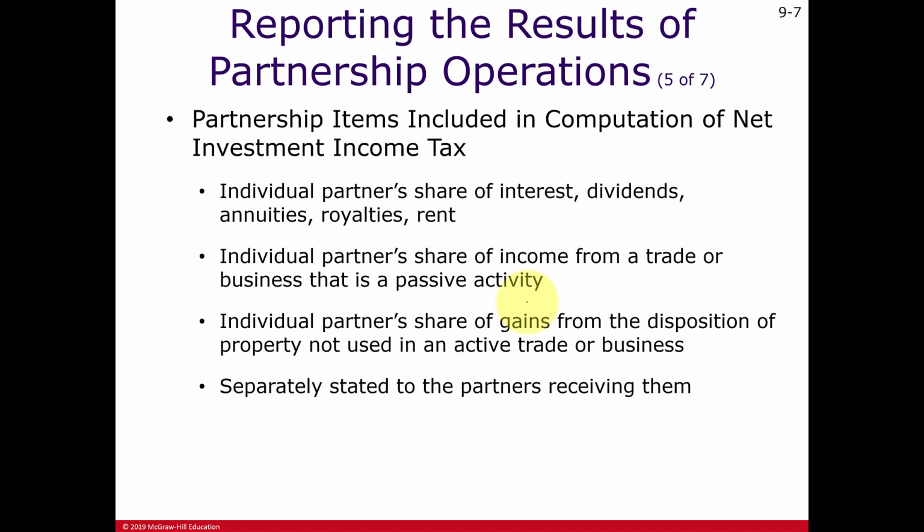Another tax I mentioned in the previous slide is that certain types of income are also subject to the net investment income tax. I believe that's a rate of 3.8%. This is for the wealthier taxpayers, with a range of annual gross income of $200,000 or $300,000.